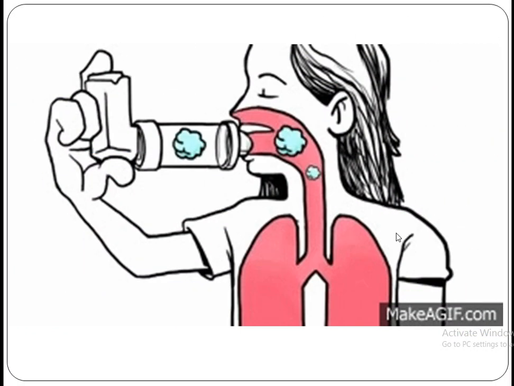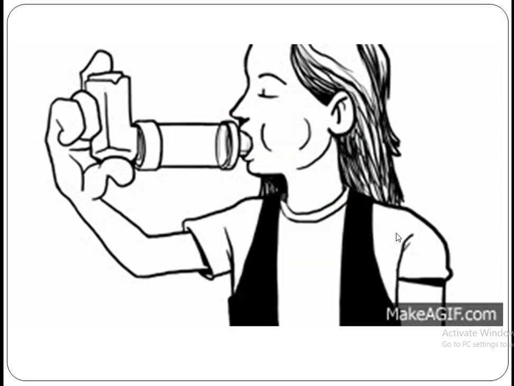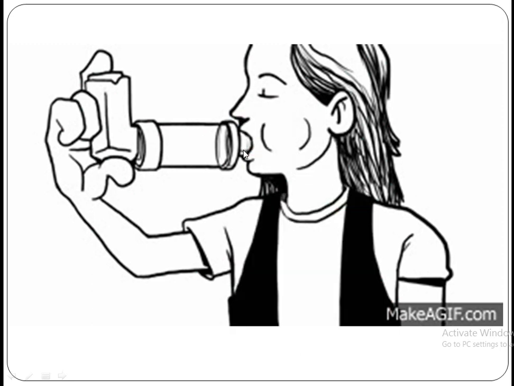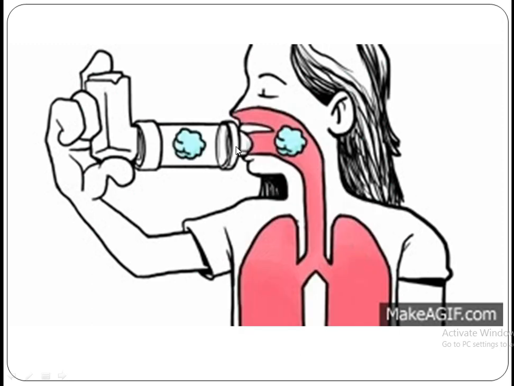For the treatment, steroids are given, which are inhaled. This is the instrument, a small instrument or inhaler, and the patient uses it through the mouth, so you can see the drug going inside to the lungs.